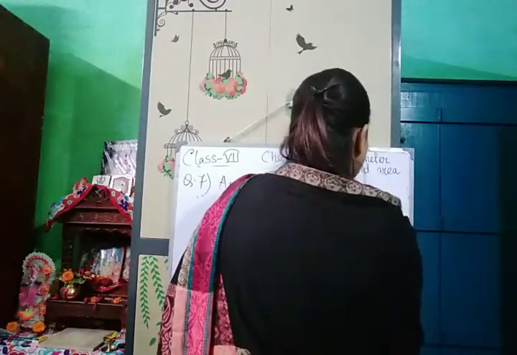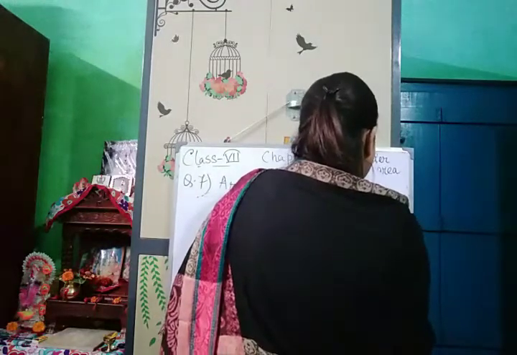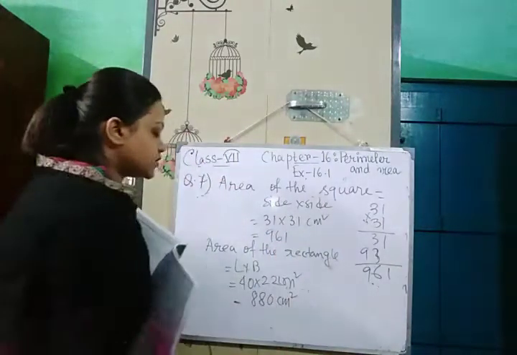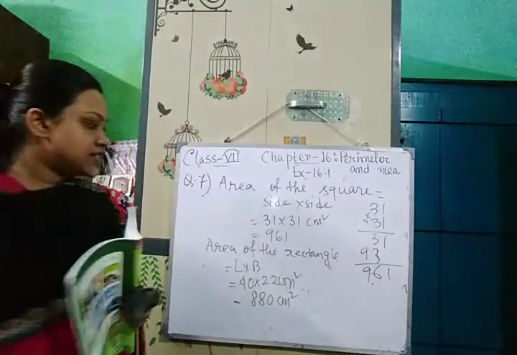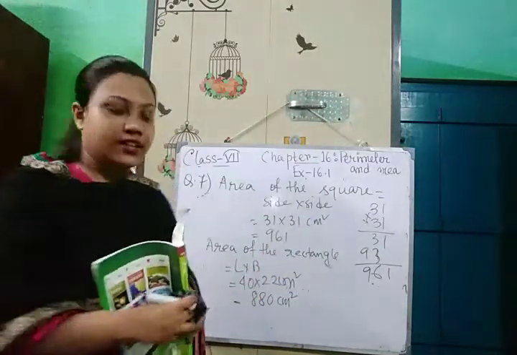So 961. So this one is 961 and this one is 880. Which one is greater? The area of the square is greater, and by how much?